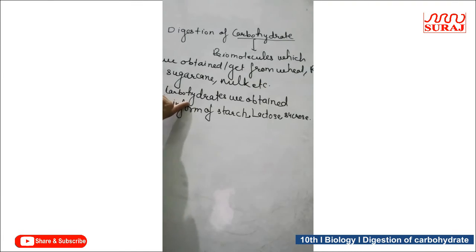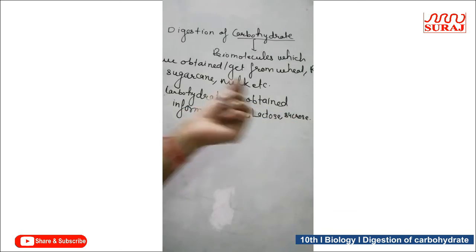These carbohydrates we obtain in the form of starch, lactose and sucrose mainly.